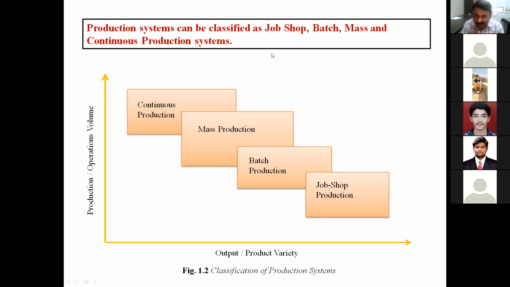It is not the case that through one year they are producing only this paracetamol 500. Not at all. So there are batches. Another medicine will come. It may be a capsule, it may be a tablet having different size, different strength in mg, different specification, different packaging, and again Schedule H drugs or different types of drugs for pediatric use, for kids, and then for general purpose. There are again different categories. These are manufactured in batches. So as compared to job shop, less variety is there and volume is more.